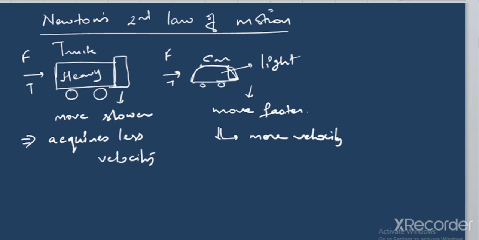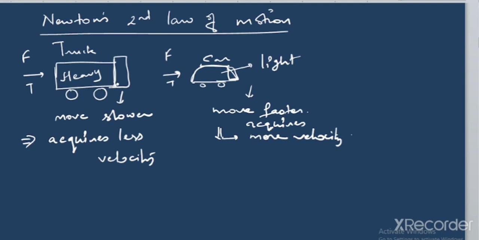Okay, it acquires more or higher velocity. This car acquires, let me write the word acquires as well, so that it will be clear to you that we are talking about the velocity. Why is that so? There could be a reason: this is heavier, isn't it?